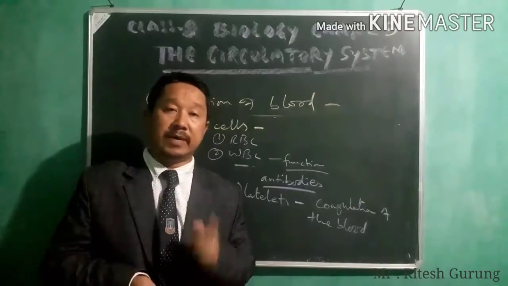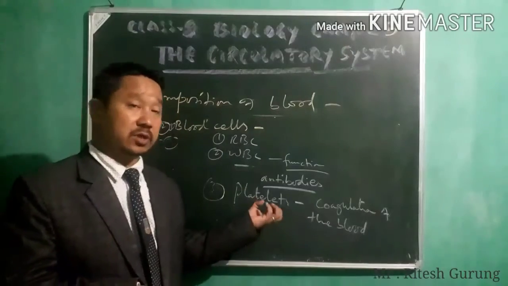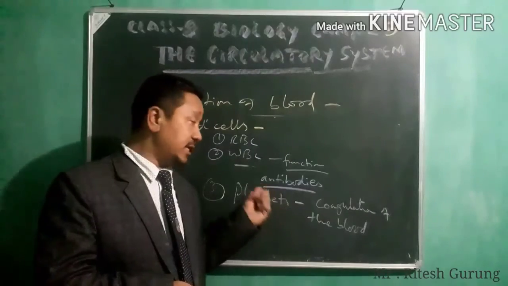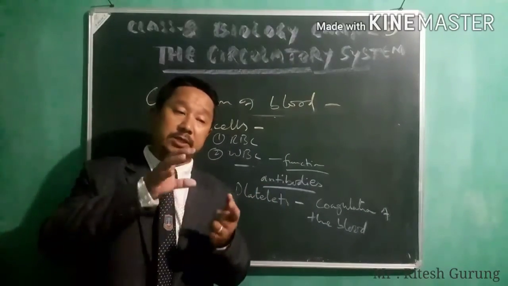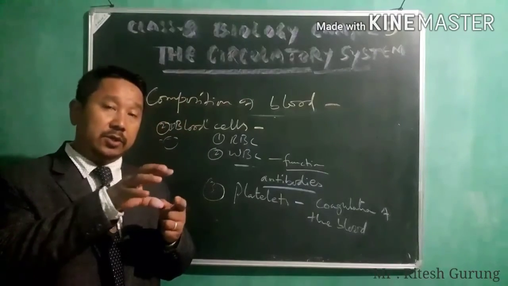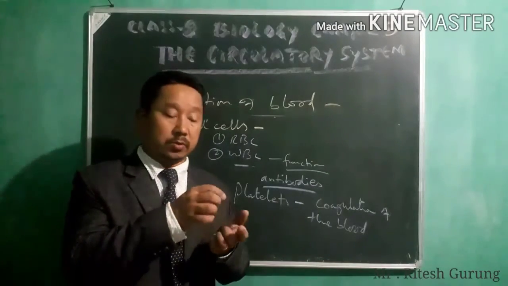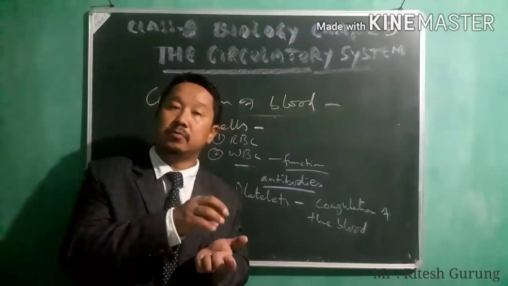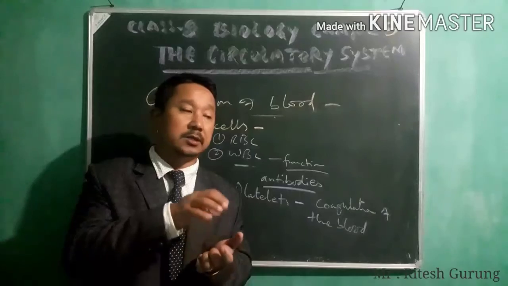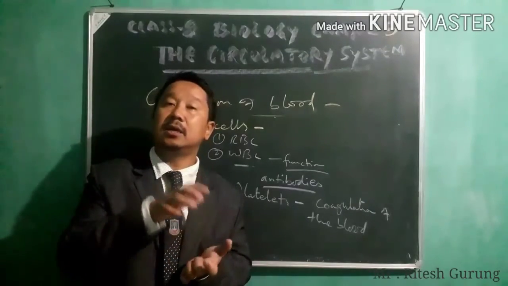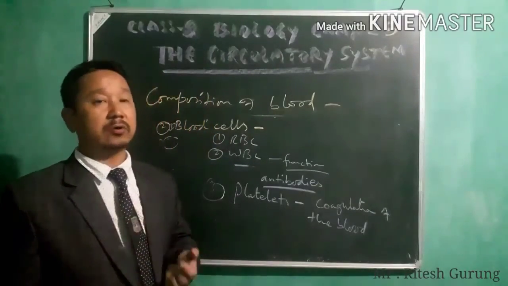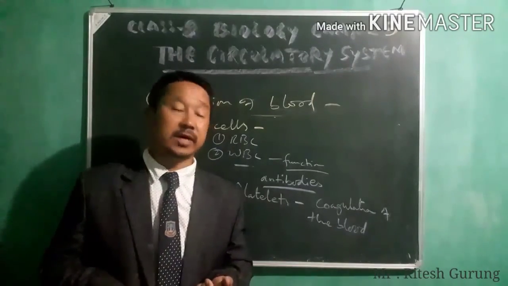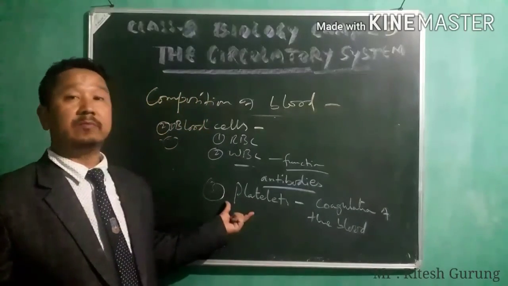But if we have a good number of platelets, or normal rate of platelets in the blood, then these platelets develop a kind of clot on the cut region, so that it blocks the flow of blood, so that the blood does not get lost. Otherwise, blood will be flowing out, and because of the excess loss of blood, we may be dying. So that's the main function of platelets.